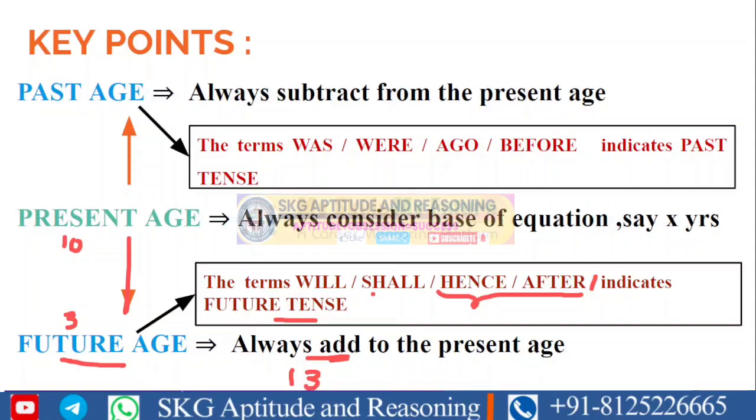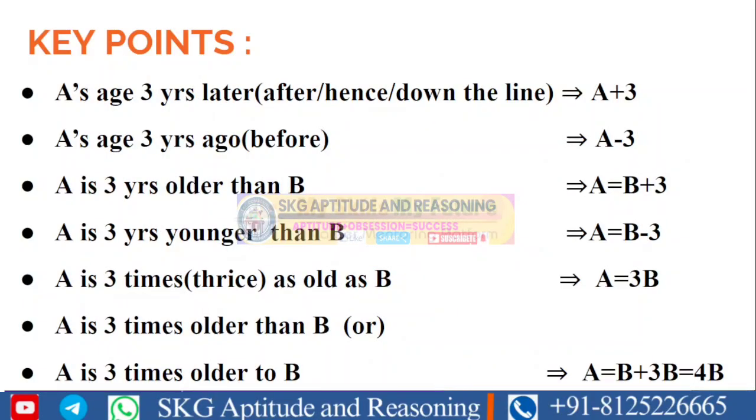Next, before going deeper, let us understand some terms which will appear in the actual problems. These are some key statements which will be seen while solving problems. Suppose one statement is given like this: A's age 3 years later. Sometimes they will mention after also, sometimes hence, or sometimes down the line also.